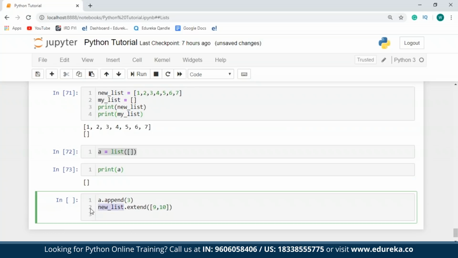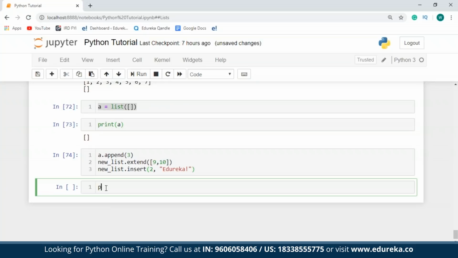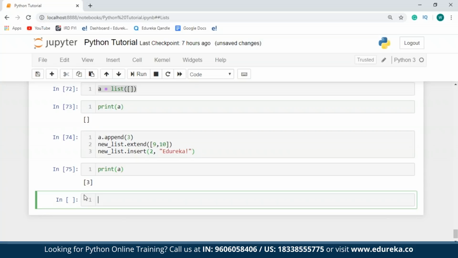I'll say new list.insert. I want to insert the value at position 2. And here, I'll insert a string. I'll say Edureka. Now let me just print all these. I'll print a. So as you can see, previously a was empty, but after making use of the append function, I've added 3 to my list.